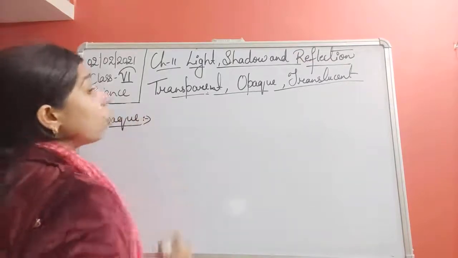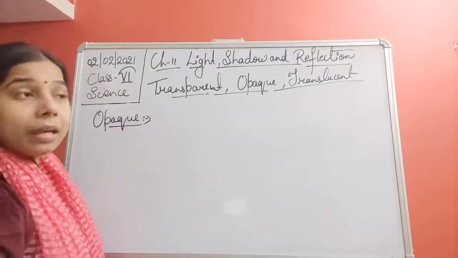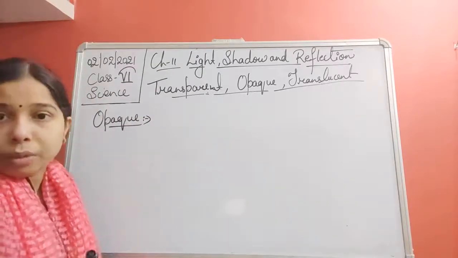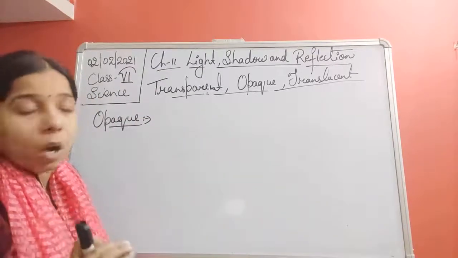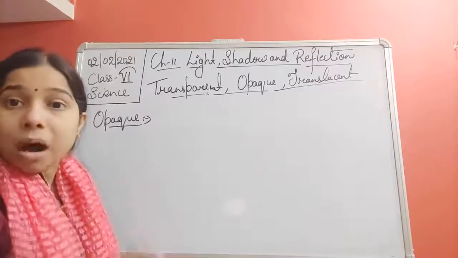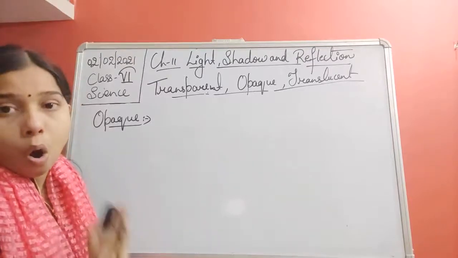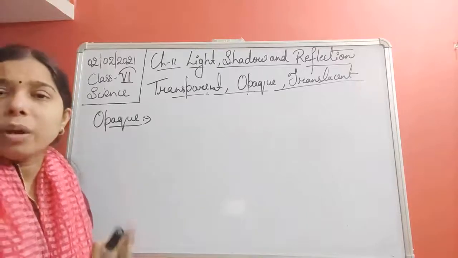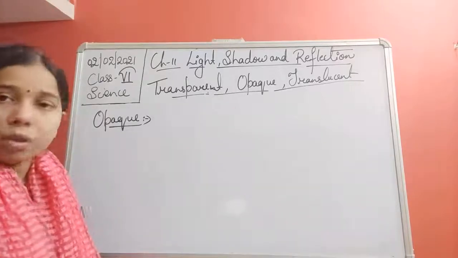What happens in the opaque? In the case of an opaque object, these are those materials which do not allow the light to pass through it at all. It means it does not allow any of the light particles to pass through it.